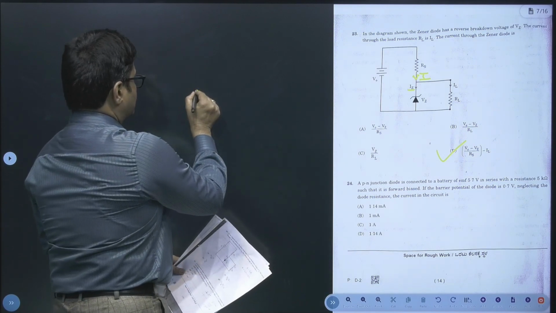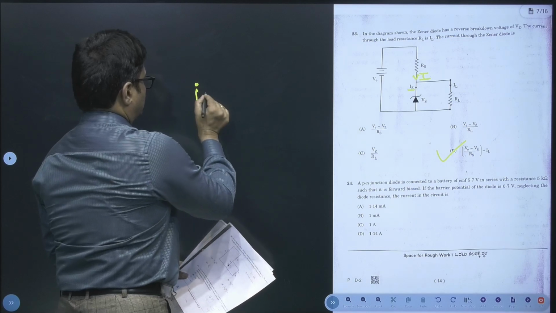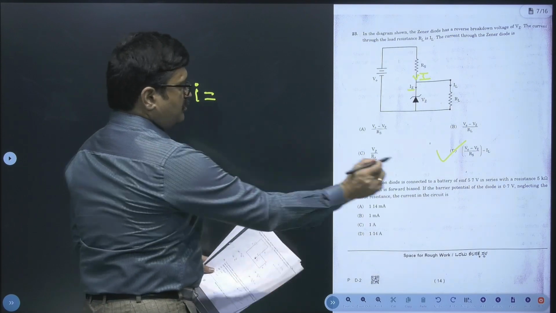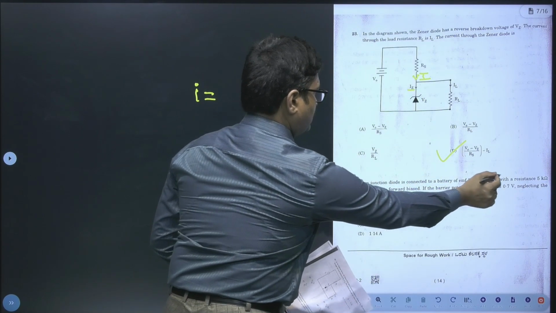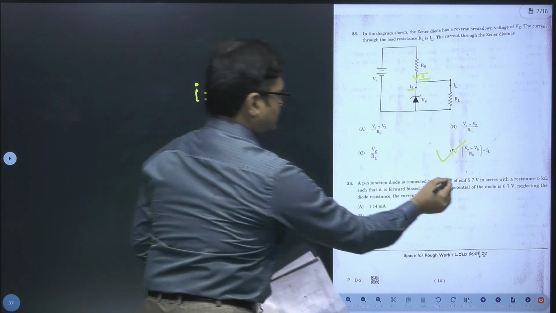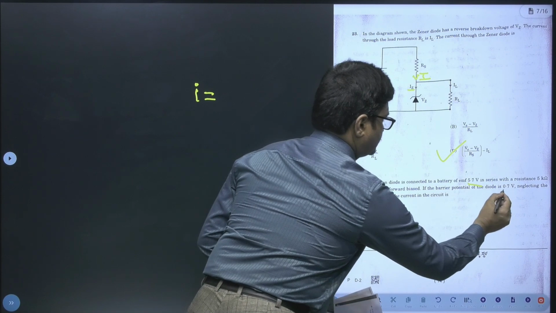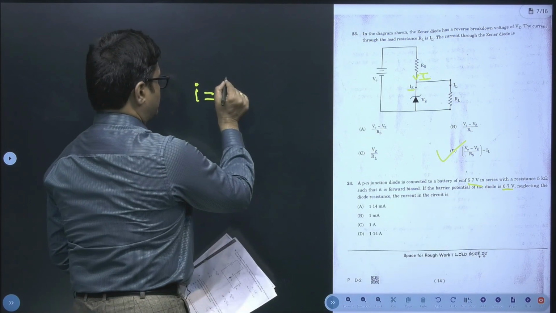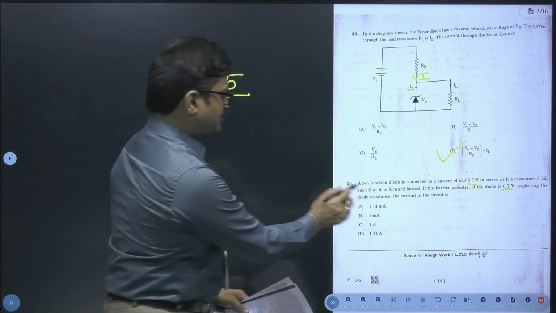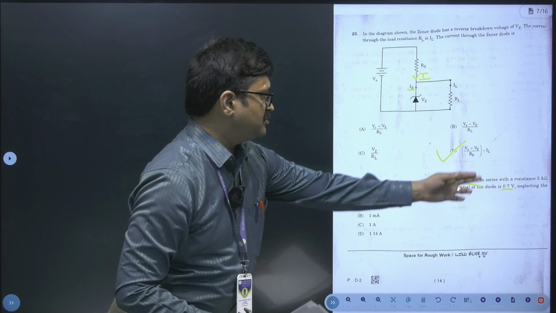Current I is equal to 5.7 minus 0.7, that is the net potential difference, so this happens to be 5, divided by the resistance given to us, 5 kilo ohm.